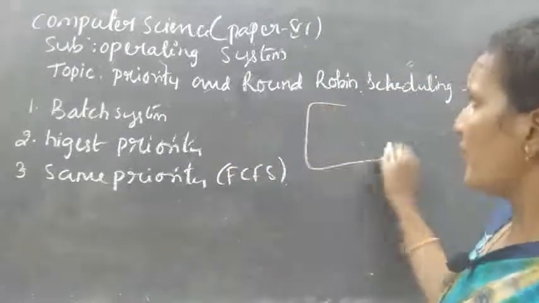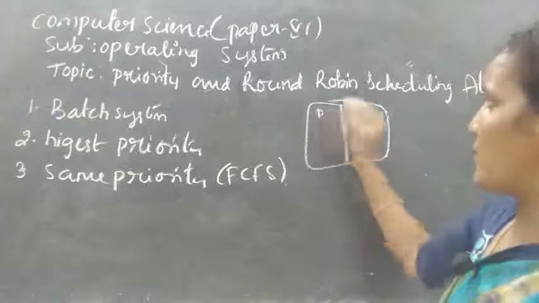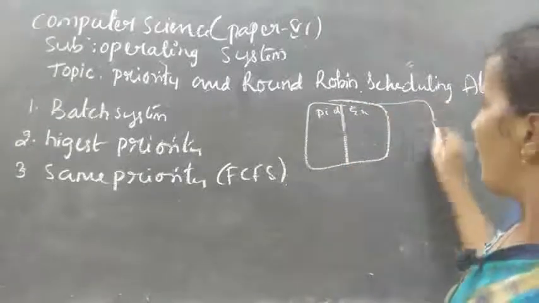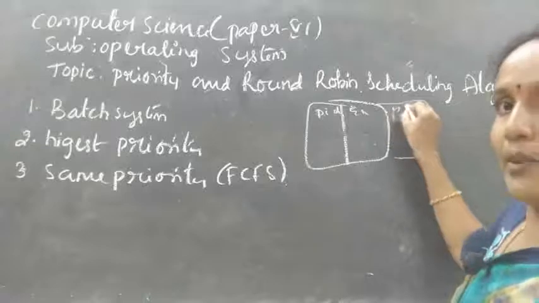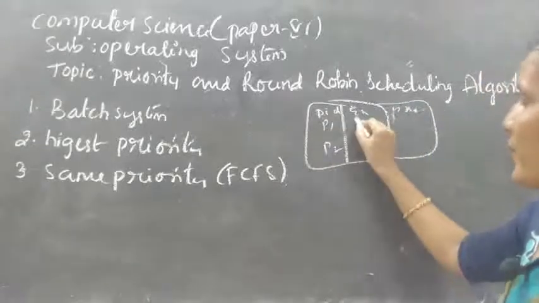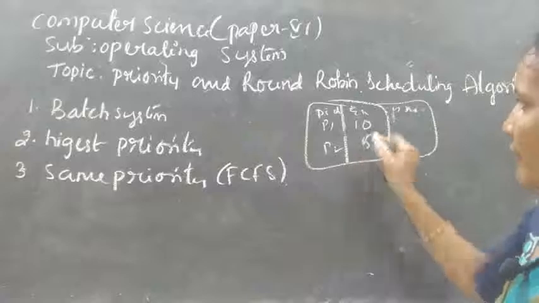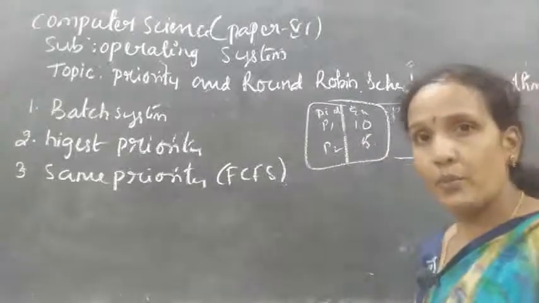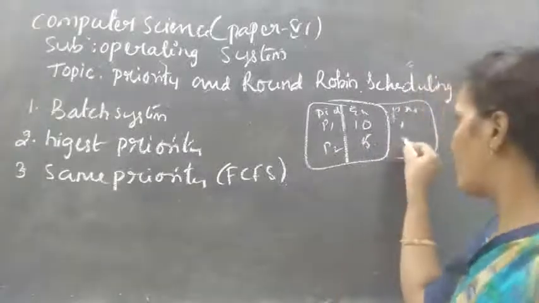Example, here we have process IDs, execution time, and priority. Three columns we have. Processes P1, P2, with execution times 10 and 5. But here we are also giving the priority. The first one is more important, like 1, 2.